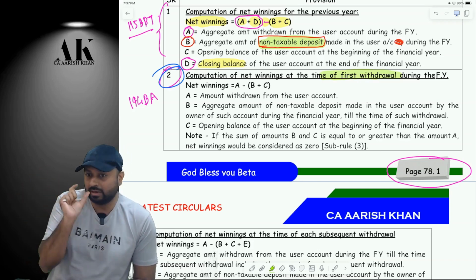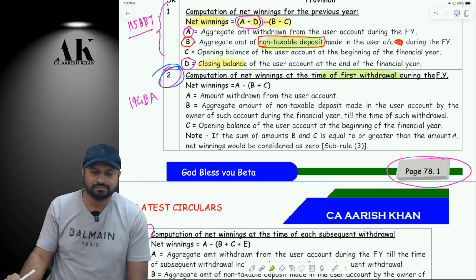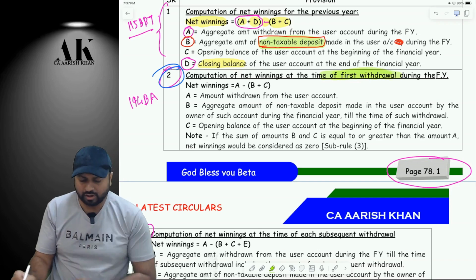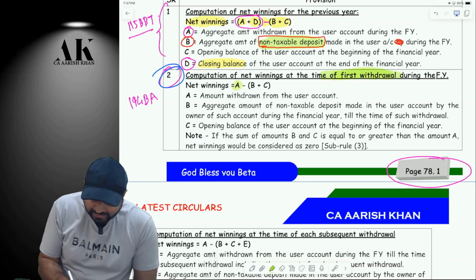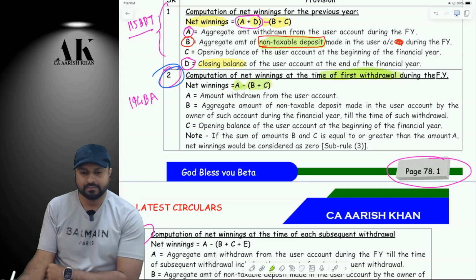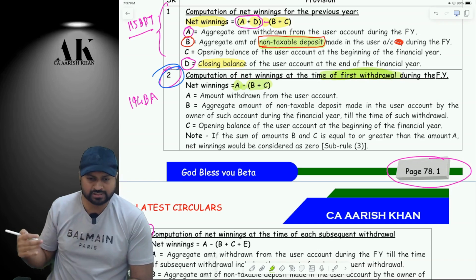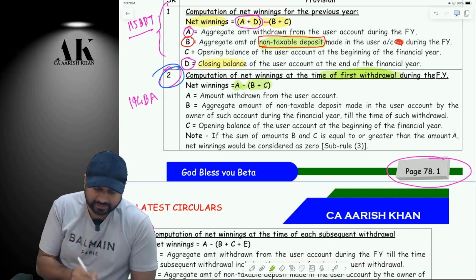Rate is not an issue. The amount is an issue. And the timing is an issue. So when I am making the first withdrawal, on how much amount will the TDS be deducted by Dream 11? Dream 11 says that it is A minus B plus C. We need to define what is A, what is B, what is C.